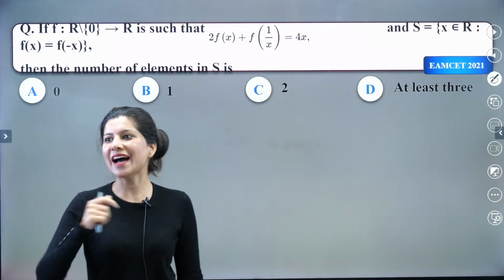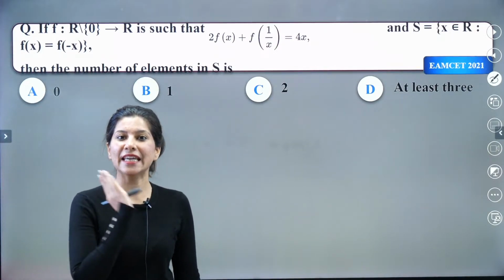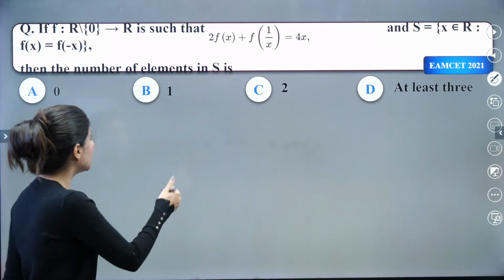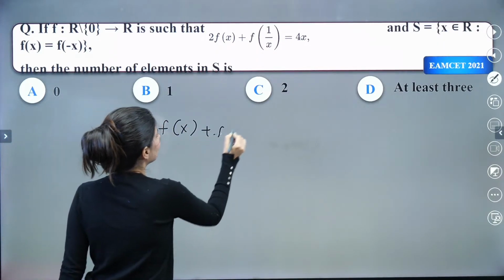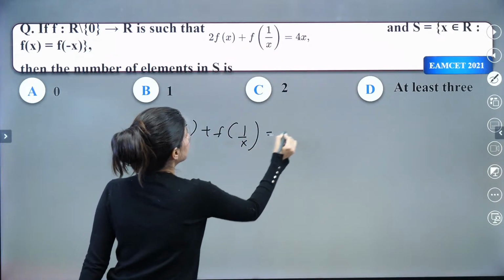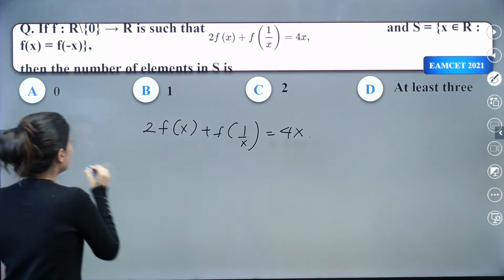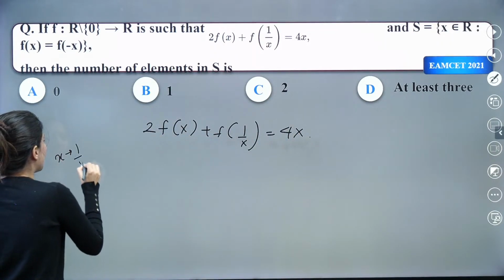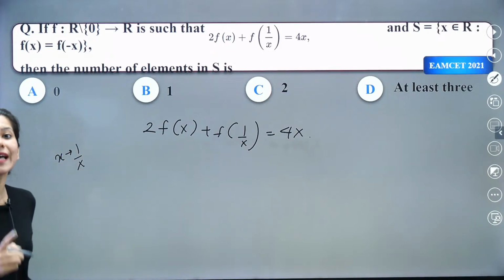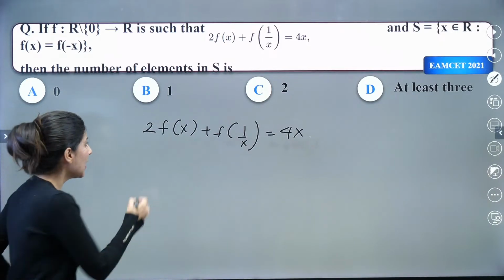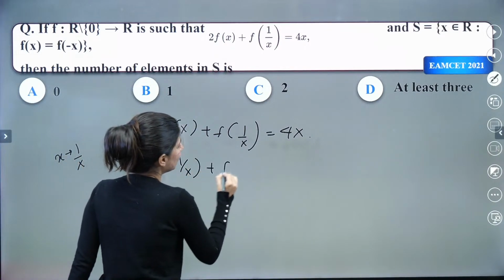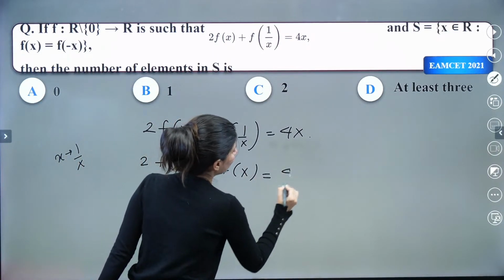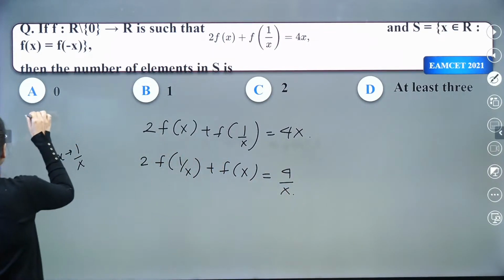And Alibada has already given me the hint to solve this type of problem. Clearly the question is 2f(x) plus f(1/x) equals 4x, right? Now what we will do is replace x by 1/x, so that I generate another equation, and that would be 2f(1/x) plus f(x) equals 4/x. So this is my second equation.